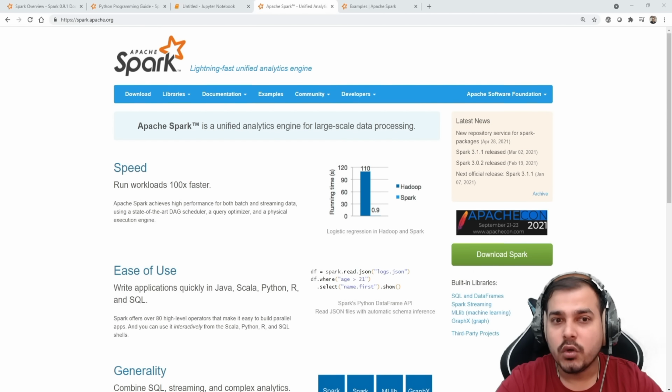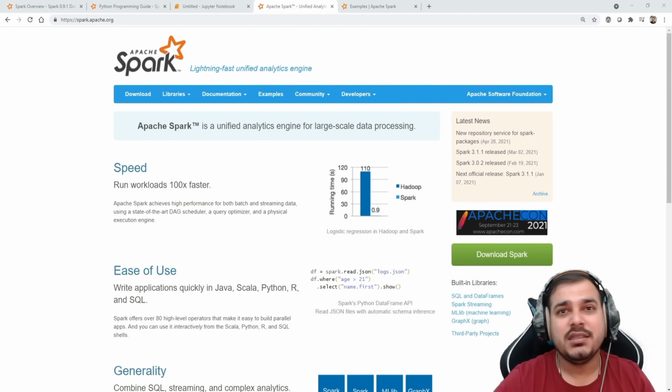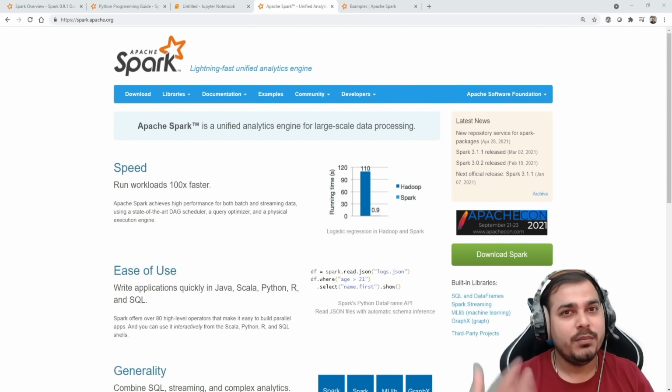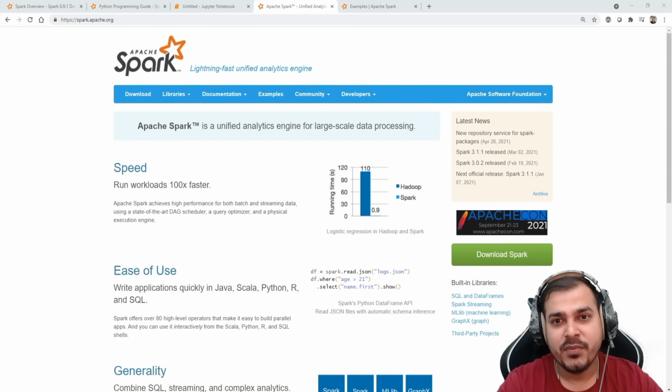So how we are going to go through this playlist is that we'll first start with the installation. We'll use PySpark because that is also Apache Spark, a Spark API with Python. When you're working with Python, we use the PySpark library, and yes, we can also use Spark with other programming languages like Java, Scala, R and so on. We'll understand from the basics how we read a data set, how we connect to a data source, and how we play with data frames.